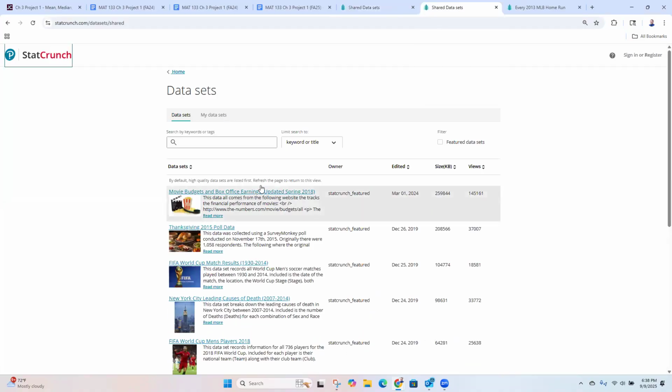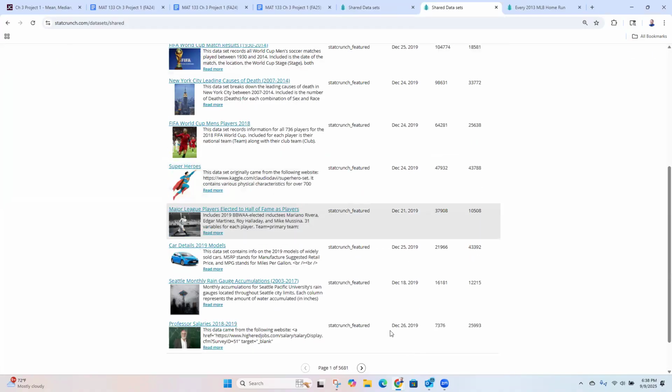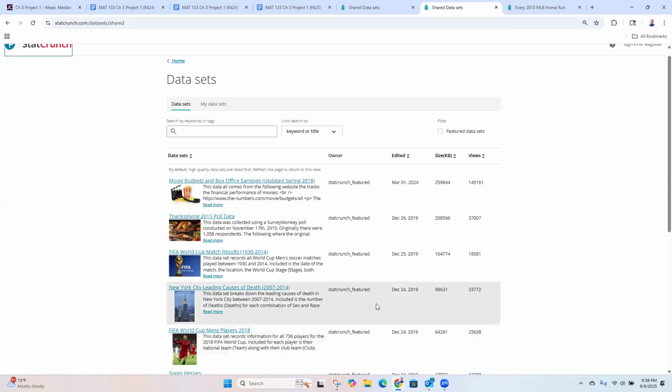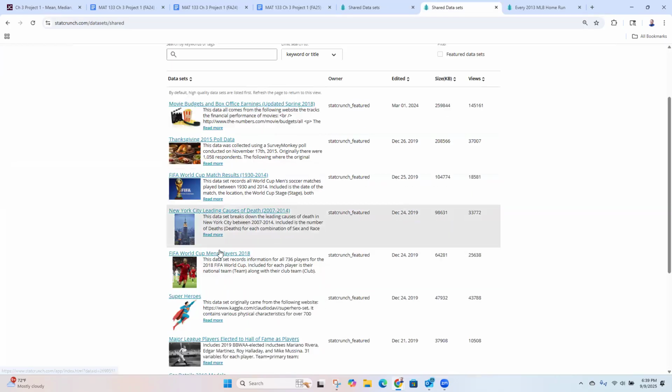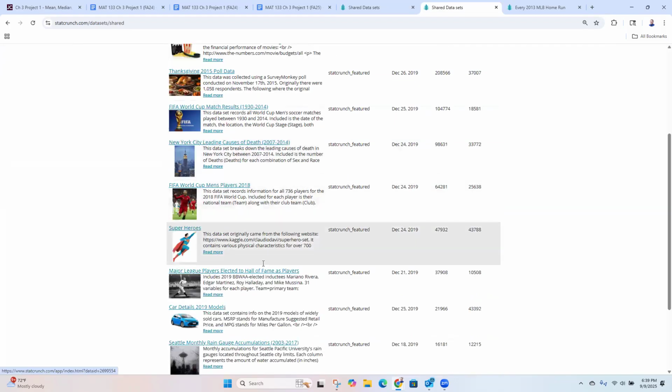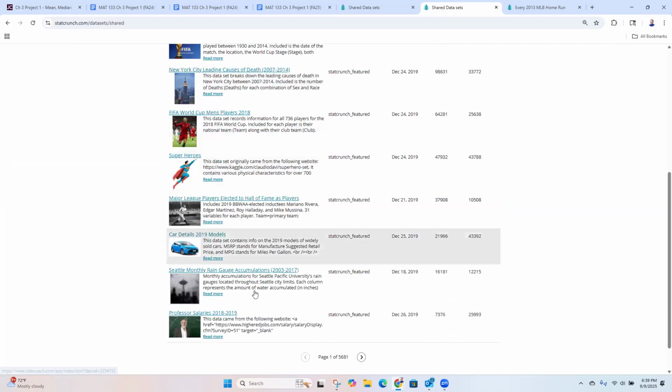We've seen this one before. This is the 5,000 some pages of different data sets, and we're going to choose one of these. But make sure you choose one that's interesting to you. So if you like movies, that one works. Soccer, superheroes, if you like cars. Make sure that there's lots of numbers.